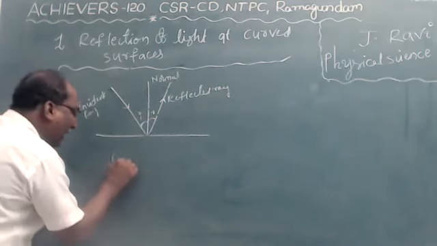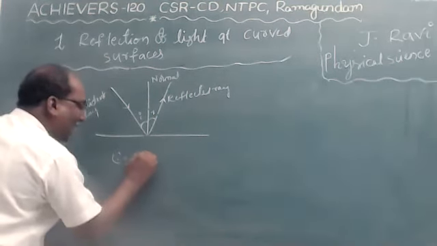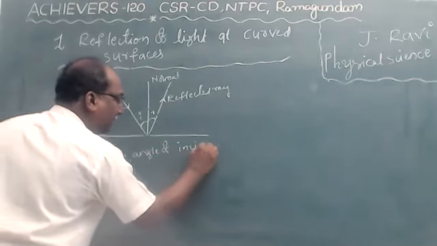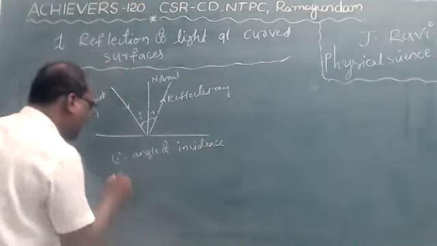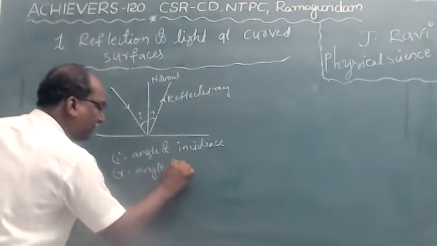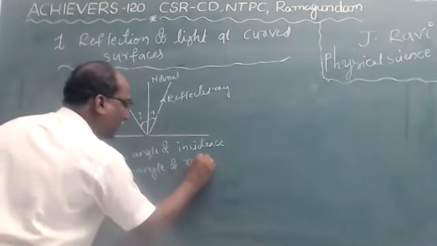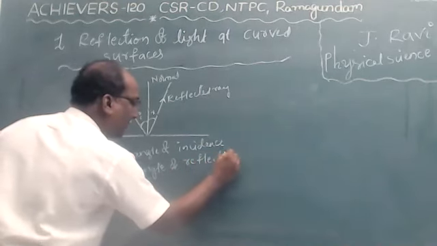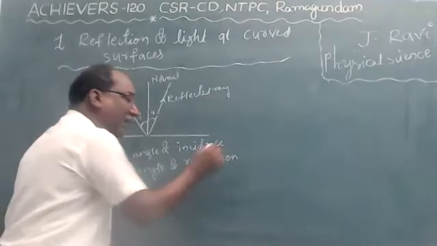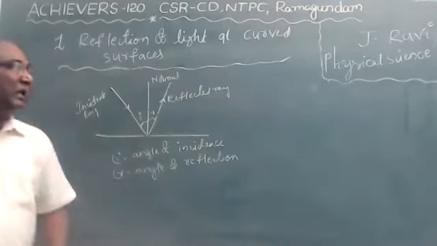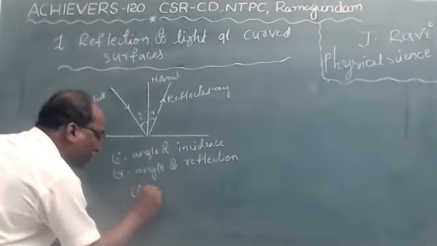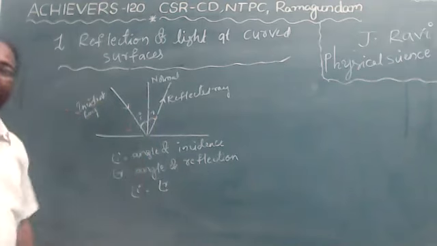So I is the angle of incidence, R means the angle of reflection. Angle I is equal to angle R.